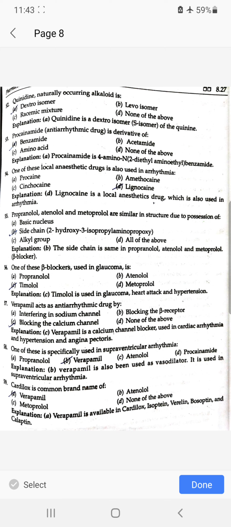Propranolol, atenolol and metoprolol are similar in structure due to the position of side chain 2-hydroxy-3-isopropylaminopropoxy. One of these beta blockers used in glaucoma is timolol. Verapamil acts as anti-arrhythmic drug by being a calcium channel blocker. One of these is especially used in supraventricular arrhythmia: verapamil. Calan is a common brand name of verapamil.